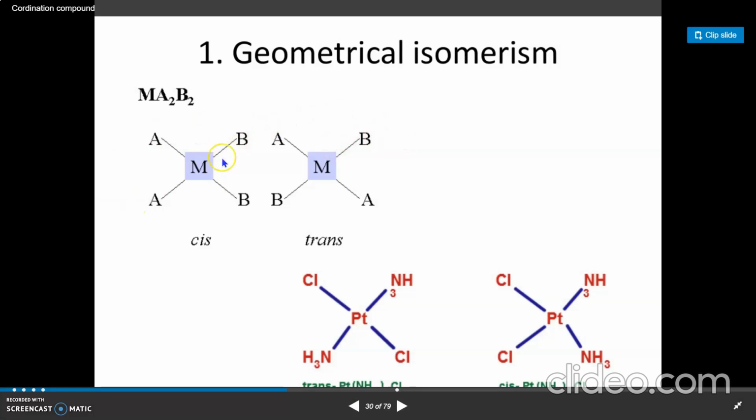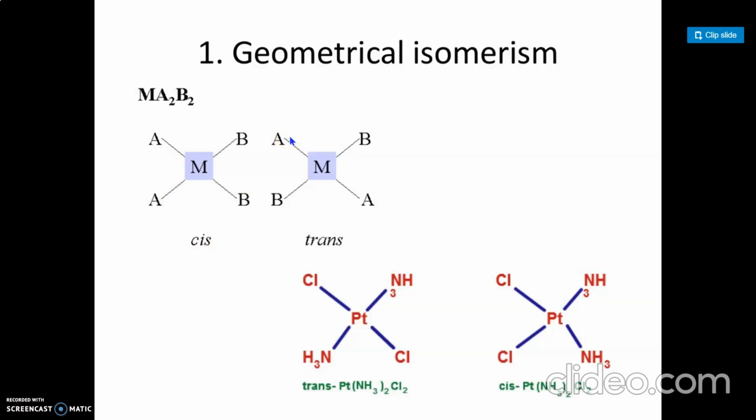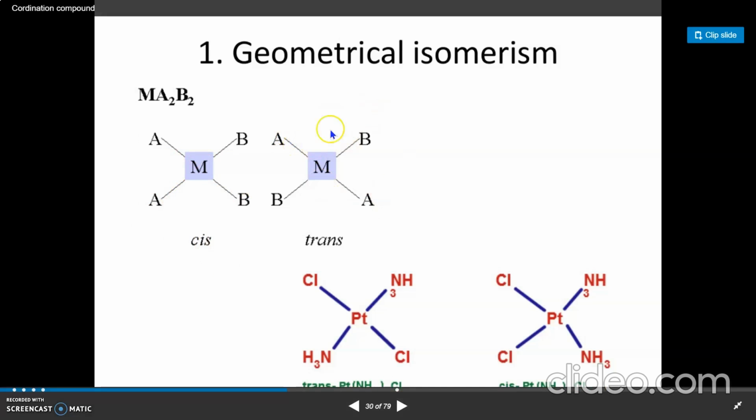If these ligands occupy positions adjacent to each other, as in this example, then this is called the cis form or cis isomer. If these ligands occupy positions opposite to each other, then this is called the trans form or trans isomer.